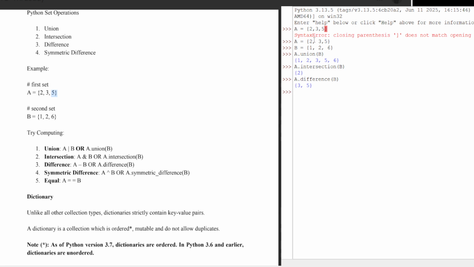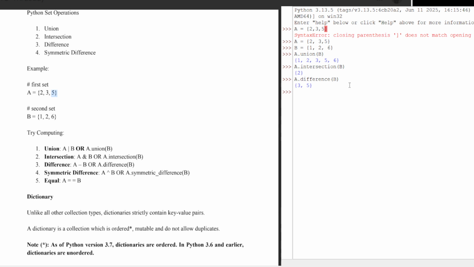Why? It takes the values which are there in A and not there in B. Only 3 and 5 are in A and not in B. 2 is in both, so it will be dropped.